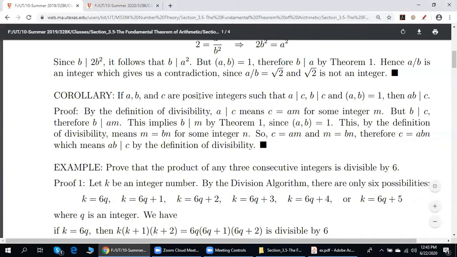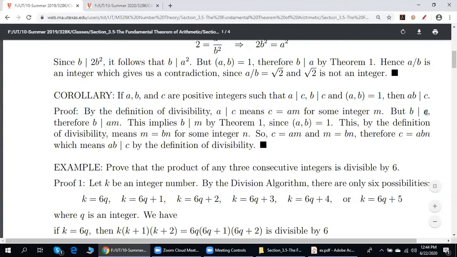Corollary. Suppose A, B, and C are positive integers such that both A and B divide C. Suppose also A and B are relatively prime. Then their product divides C. So here's how we prove it. A divides C. By definition of divisibility, C is A times an integer.